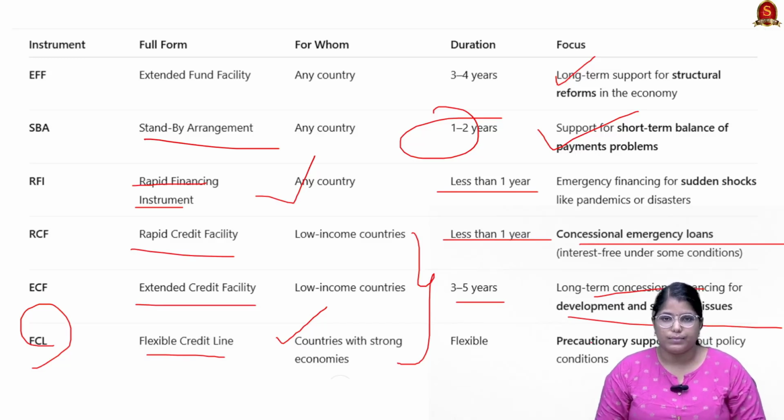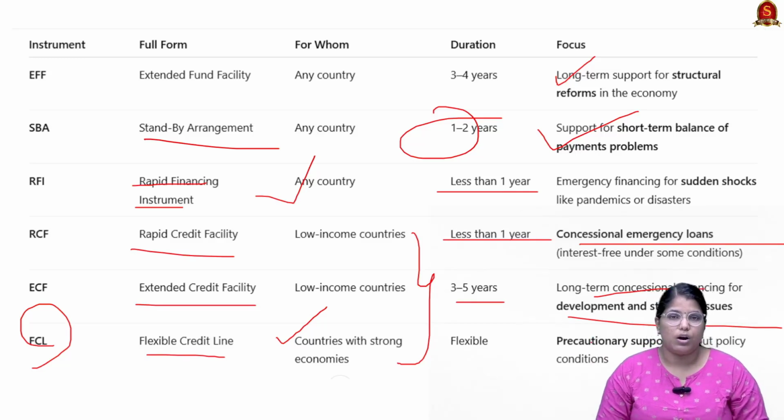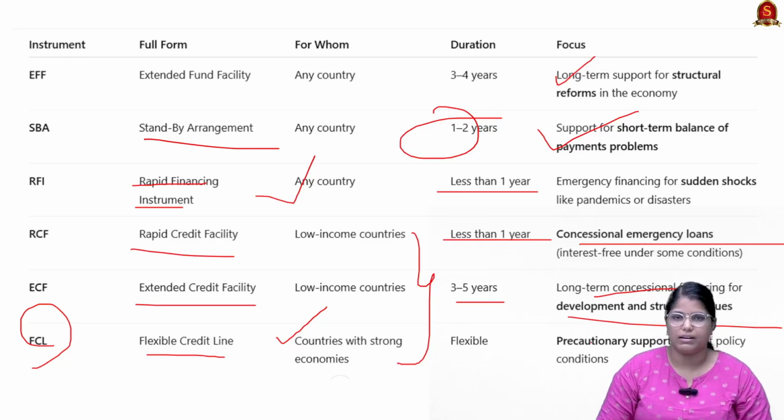So, based on the things we have discussed, I have a prelims question. These are all very important facts that you have to remember about lending instruments when it comes to IMF. With these learned points, now let us move on to the next news article discussion.